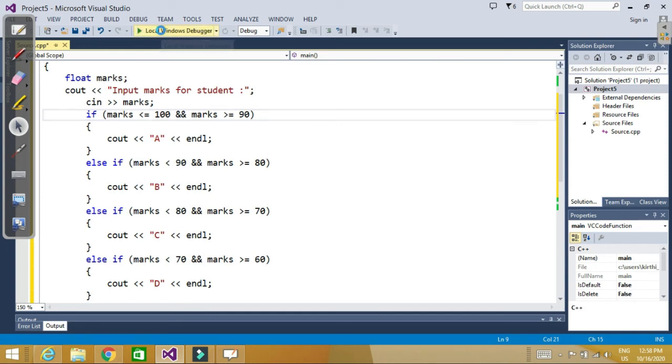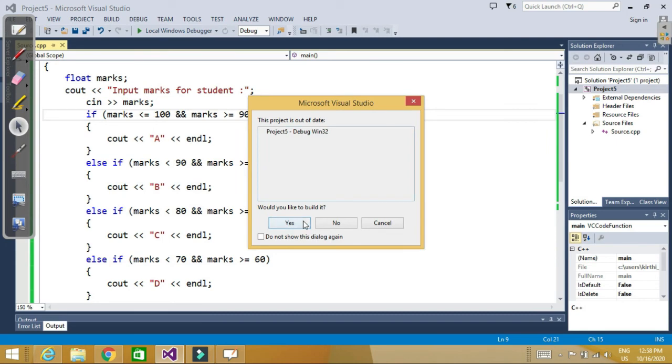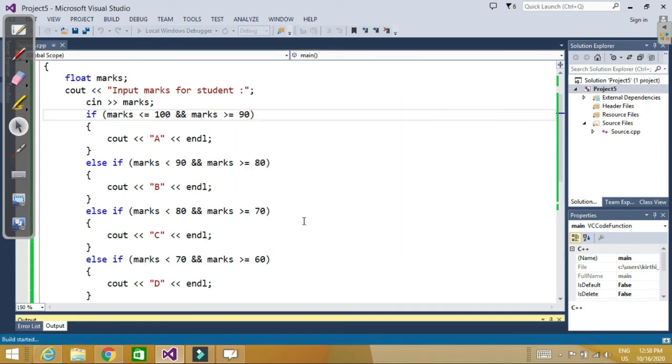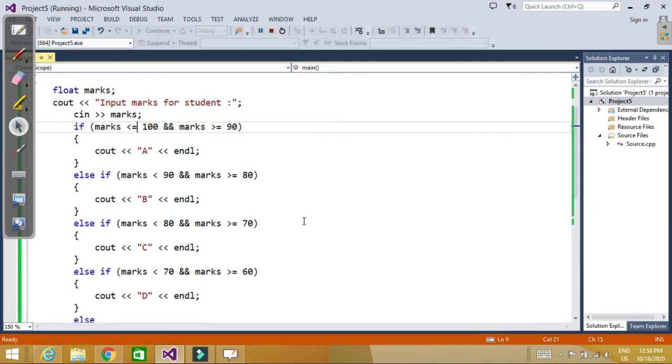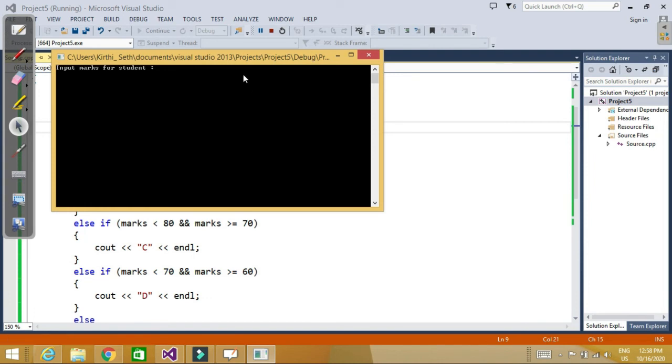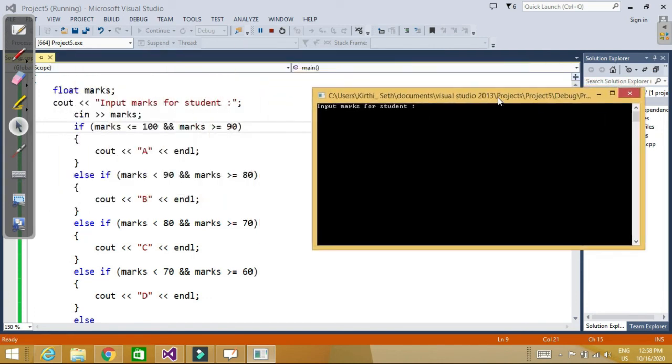Now let's run it. Let's say I input marks 65. So D, because greater than 60 and less than 70.